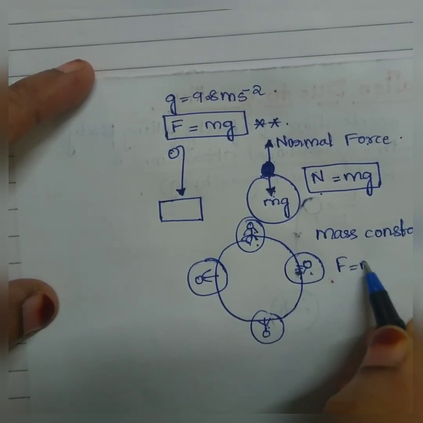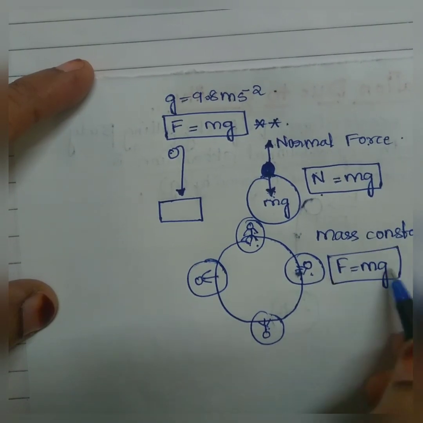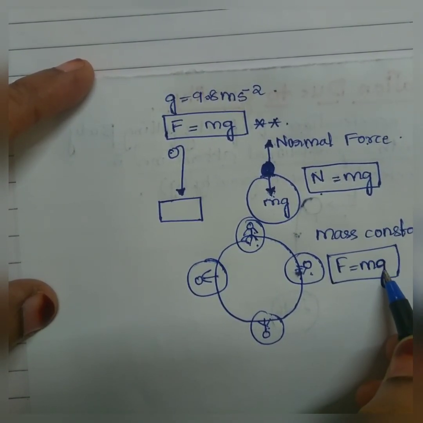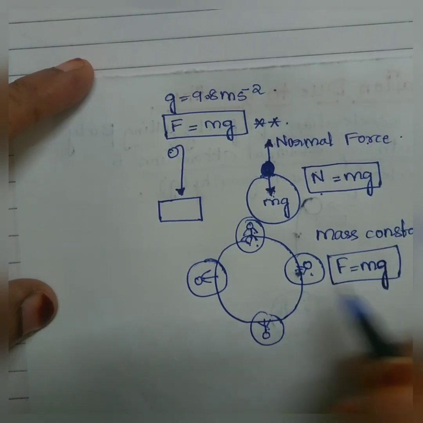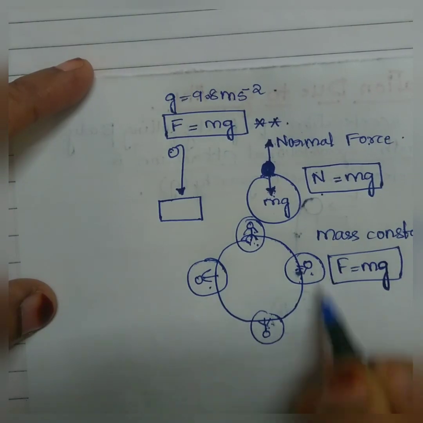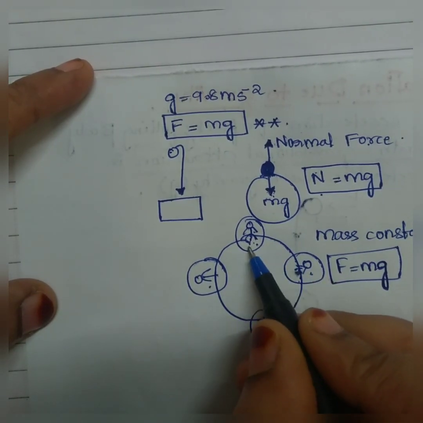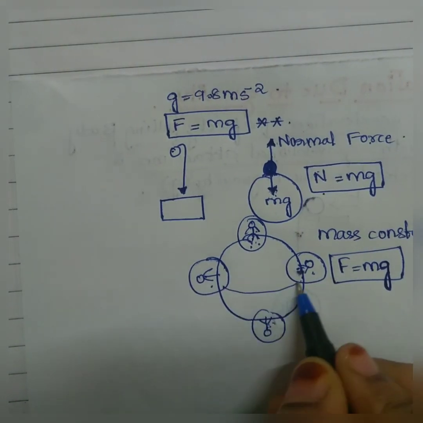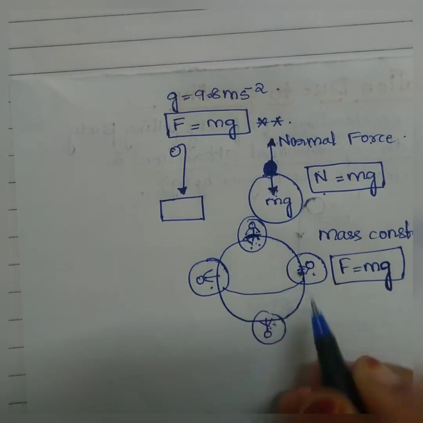Since we know F equals ma represents weight, and weight totally depends upon acceleration due to gravity, and acceleration due to gravity changes at each and every point on the earth. Earth does not have constant acceleration due to gravity at each and every point. It is different at the equator and it is different at the poles.